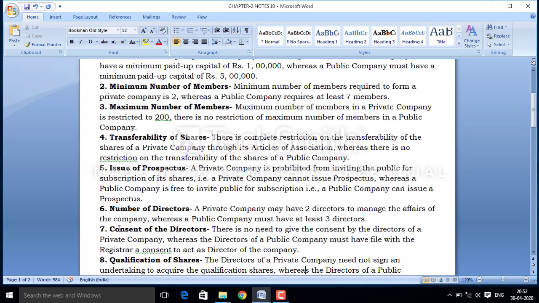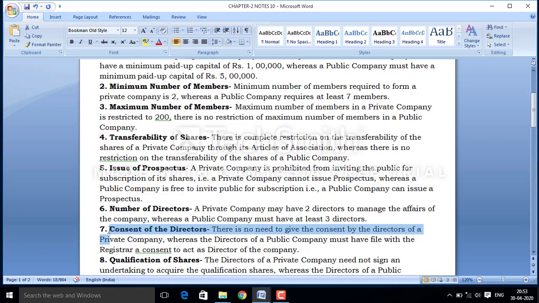Next is consent of the director. Regarding the consent of the director, there is no need for the directors of a private company to give consent, whereas the directors of a public company must file with the registrar a consent to act as director of a public company. It means in the case of a private company, no one is asking for consent to be a director of the private company.